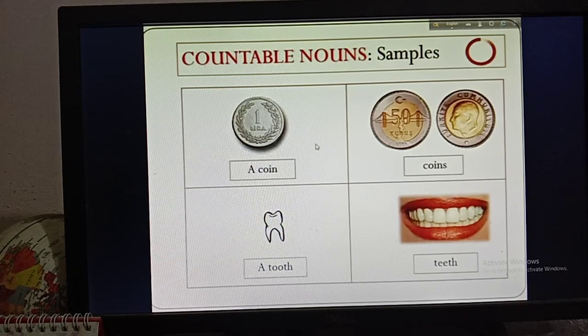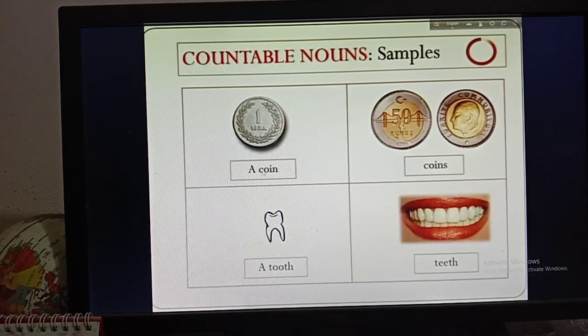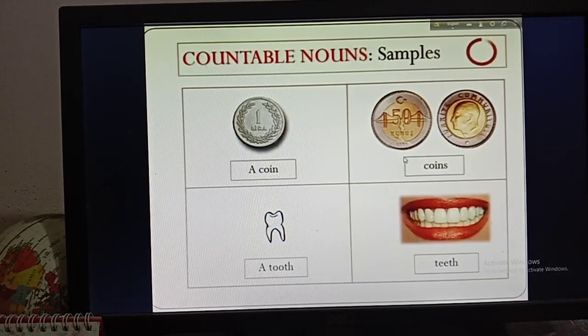Then another picture for you. In the first picture you can see that there is a coin and there are coins. So you can count this one and also you can count these ones. So here we can see that there are two coins. So we can say 1, 2 coins. Okay, so as they are countable, that's why they are countable nouns.